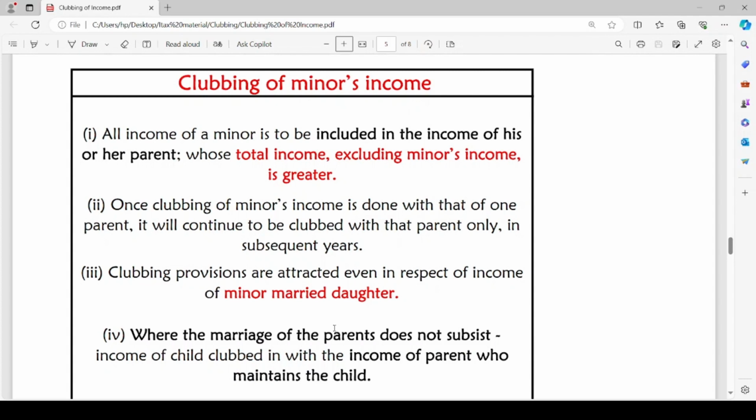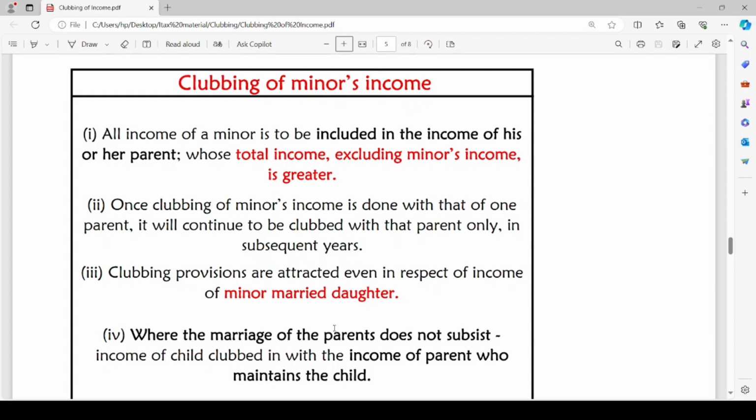Once clubbing of minor's income is done with that of one parent, it will continue to be clubbed with that parent only in subsequent years. It means if in one year minor's income is clubbed with income of his father, every year his income should be clubbed with total income of his father only.